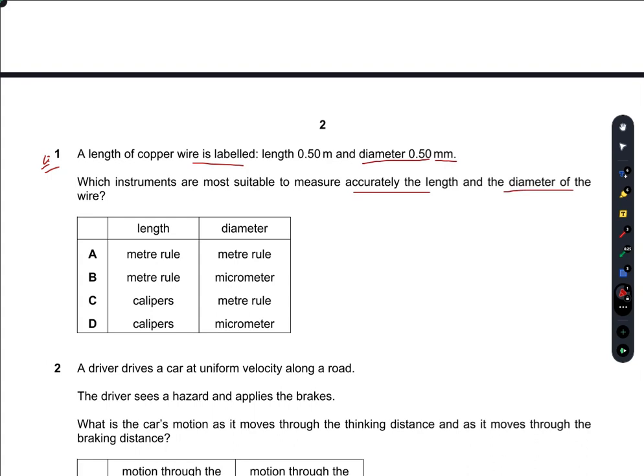The length is 0.50 meters, whereas a vernier caliper has a least count of 0.01 millimeter or centimeters, I guess, but a meter rule would work here. The diameter is 0.50 millimeters, so he will definitely use a micrometer screw gauge. So B would be the right choice.